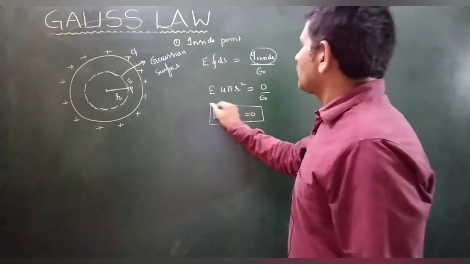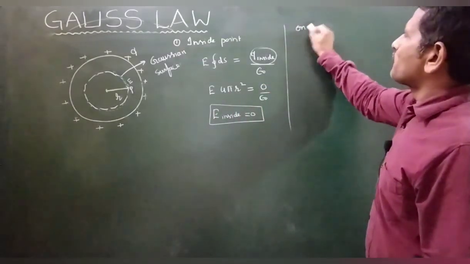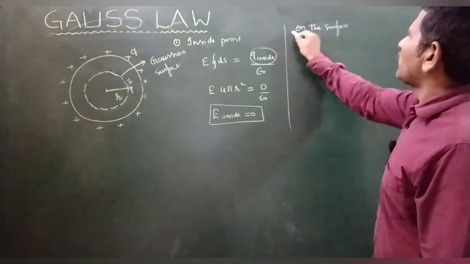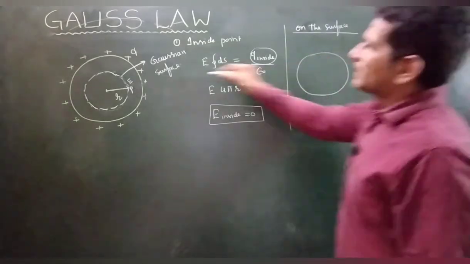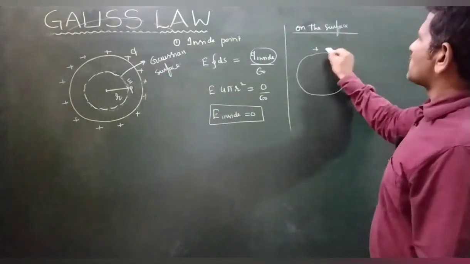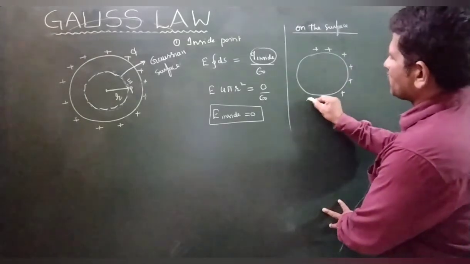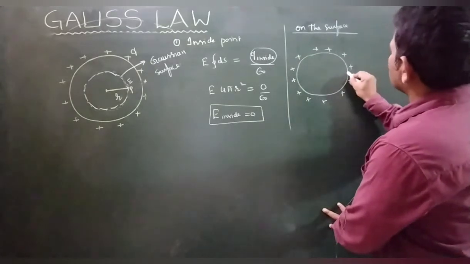Right? Suppose on the surface, are you getting my point? On the surface. Again I have taken this charge q, right? Where do you want to find the electric field? Here on the surface.